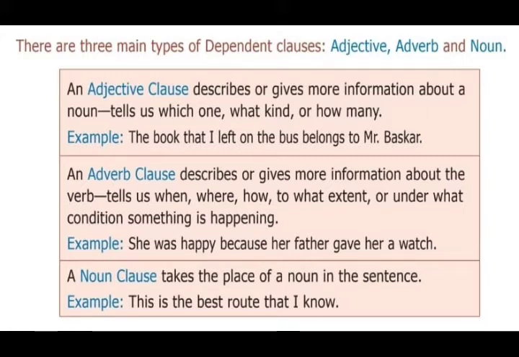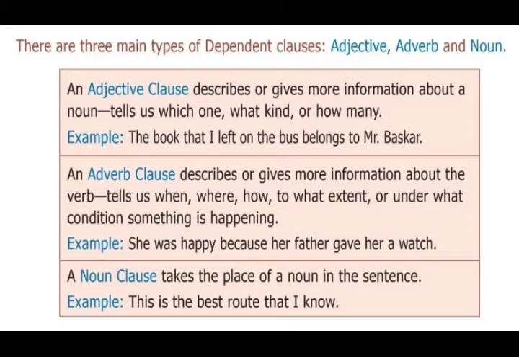That is an adjective clause. Example: The book that I left on the bus belongs to Mr. Bhaskar. The book is the subject, and belongs is the verb. "The book belongs to Mr. Bhaskar" has complete meaning. Here, the subject is described. "That I left on the bus" is the additional information about the noun, the book. So that is an adjective clause.